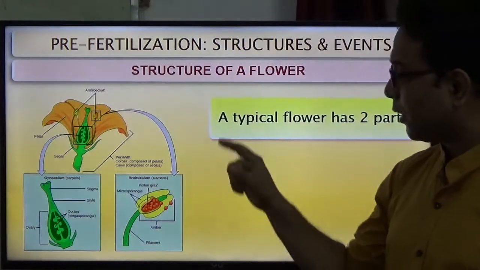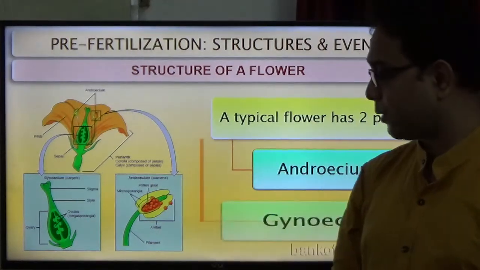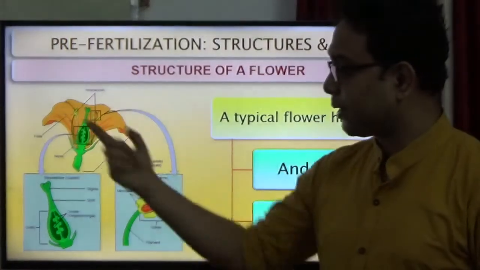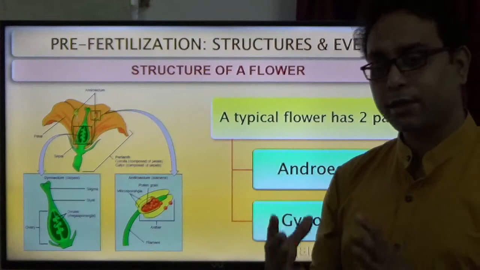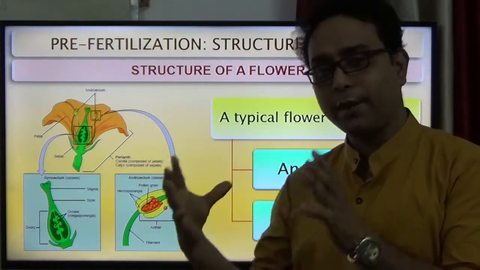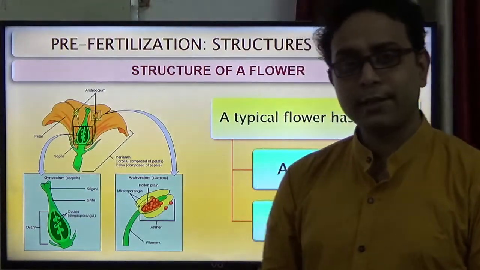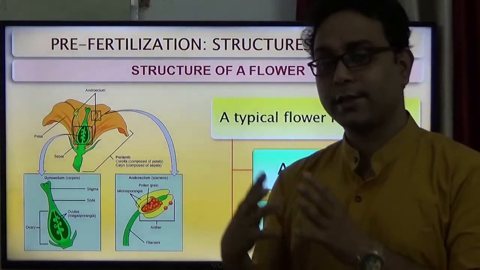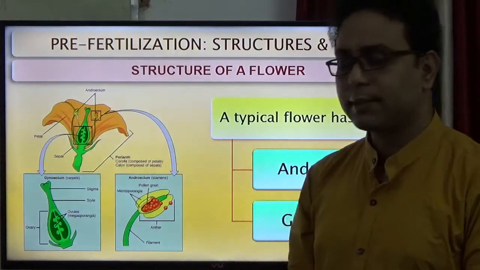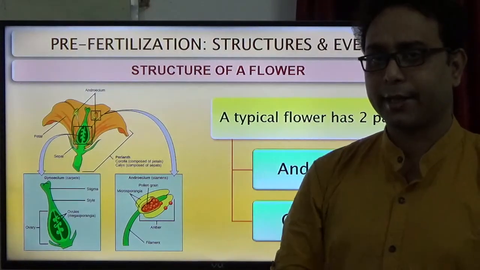The flower has two main parts: the accessory part and the reproductive part. Accessory parts are the sepals and the petals. What is the function of the sepals? Their function is to protect the flower in the bud stage. And what is the function of the petals? The main function of petals is to help in pollination. So indirectly the sepals and petals play an important role in sexual reproduction, but not directly.